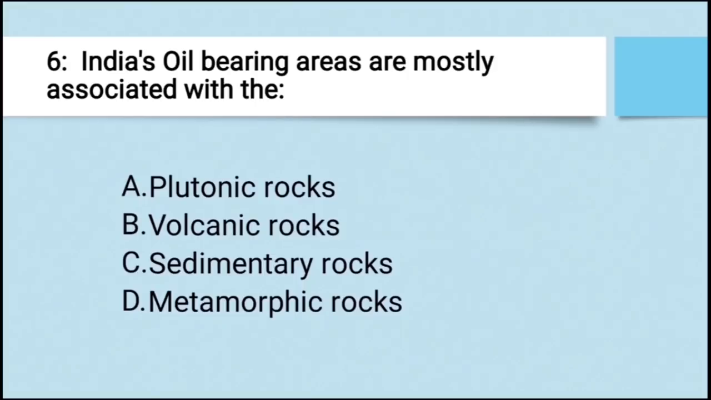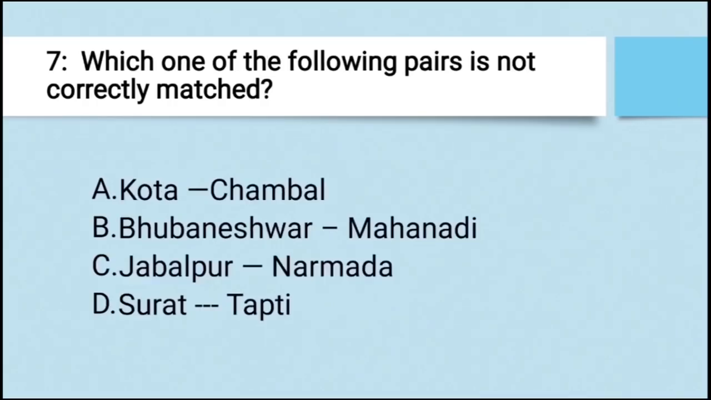B, volcanic rocks. C, sedimentary rocks. And D, metamorphic rocks. The right answer is sedimentary rocks. Which one of the following pairs is not correctly matched? A, Kota Chambal. B, Bhubaneswar Mahanadi. C, Jabalpur Narmada. And D, Surat Tapti.